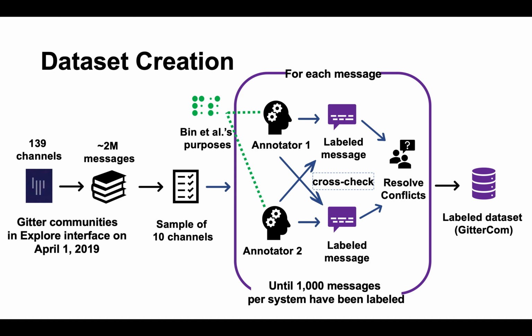Then an annotator would label each message, and then a second annotator would cross-check the labels, and if there was any conflict between the two annotators, they would get together to resolve that conflict, until we had 1,000 messages for each system that had been annotated with the purpose label and category. After this, we arrived at our dataset, which we decided to call GitterCom.